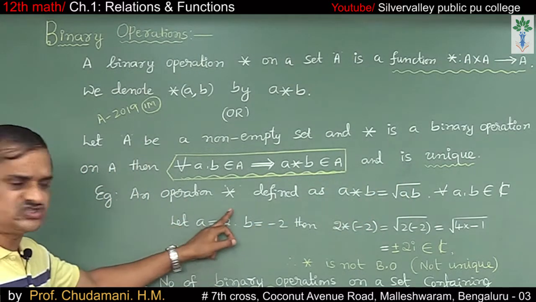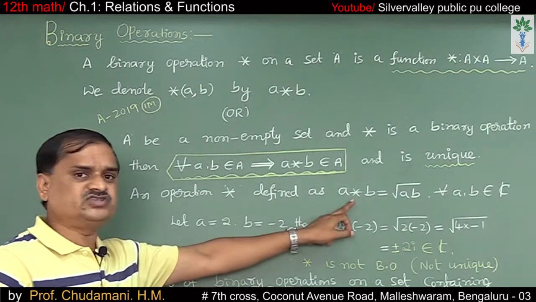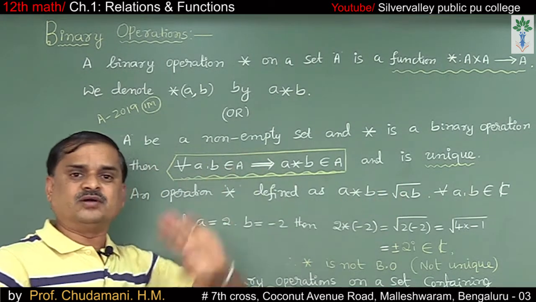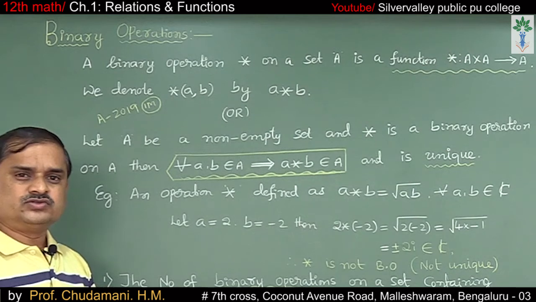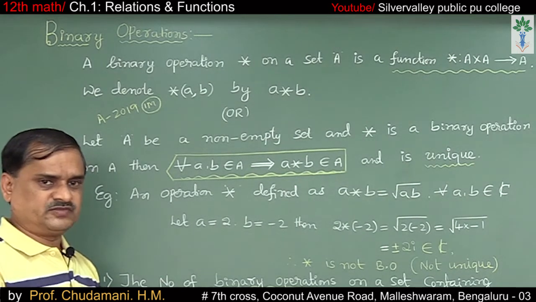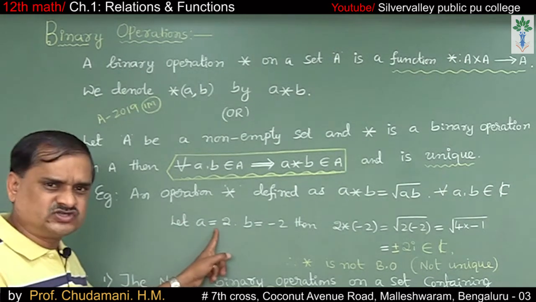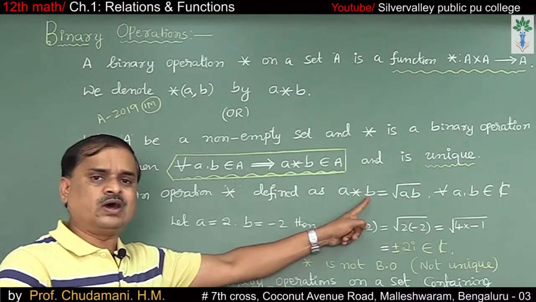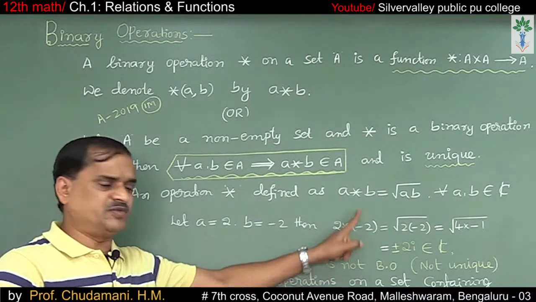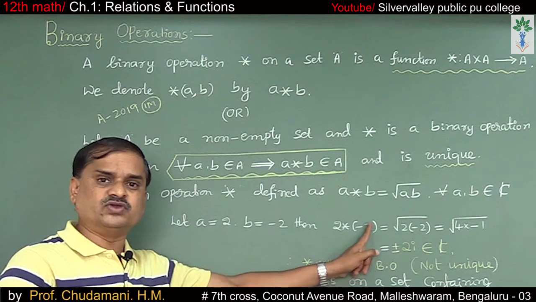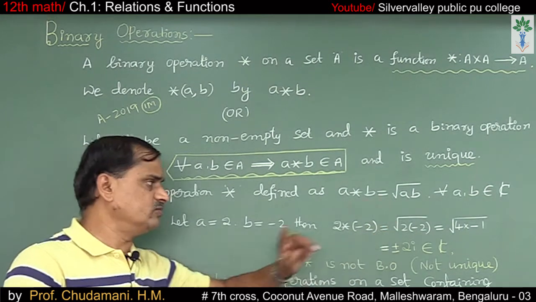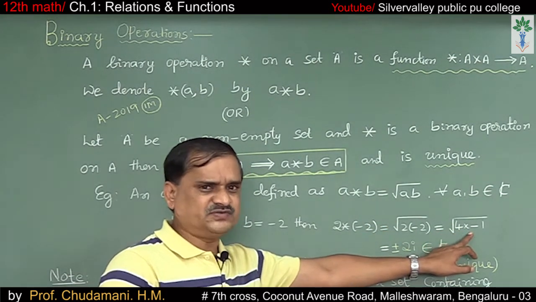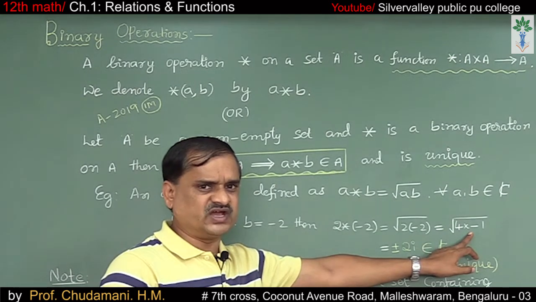An operation star defined as a star b equals root ab for all a, b belonging to the set of complex numbers. Let me take a as 2 and b as minus 2. Then 2 star minus 2 equals root of 2 into minus 2. So that is root of 4 into minus 1. As we know, root of minus 1 is i.